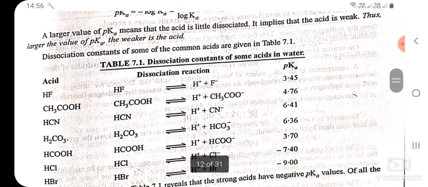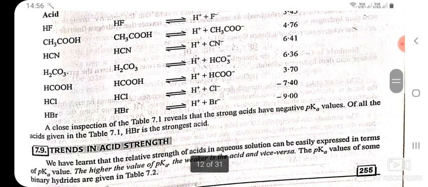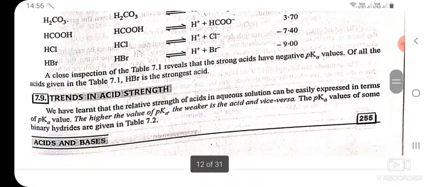Dissociation constants of some of the common acids are given in the following table, whose inspection reveals that the strong acids have negative pKa values. Of all the acids given here, HBr is the strongest acid.